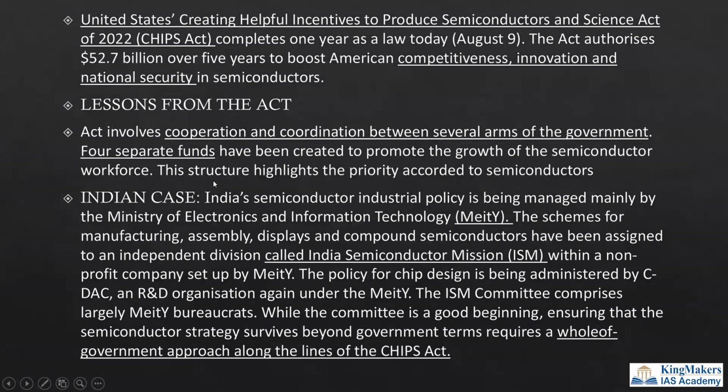But what happens in India? In India's case, only the MeitY ministry is looking after semiconductors, and there is a secluded mission called the India Semiconductor Mission. This is a separate, independent division, not connected with any other department. But semiconductors always require cross-ministerial functioning, because semiconductors need all the departments to coordinate, such as the mining department,